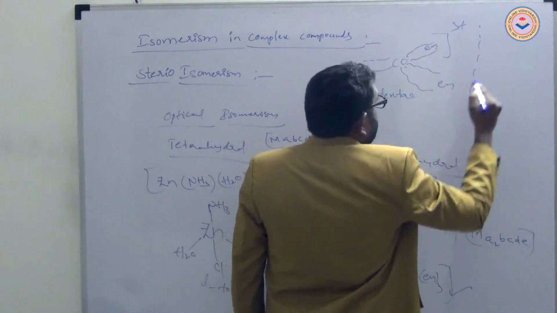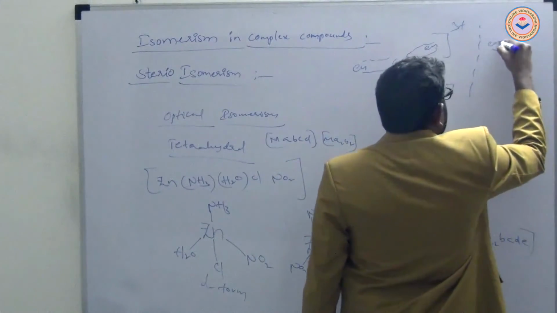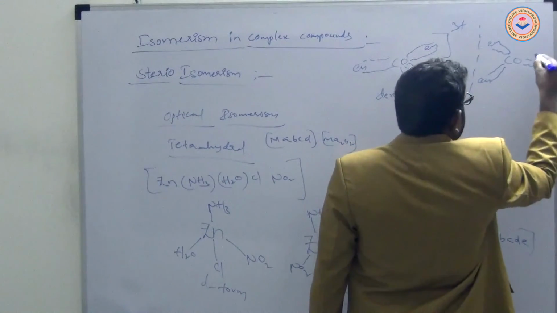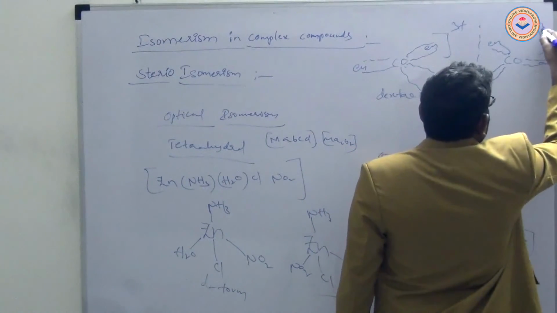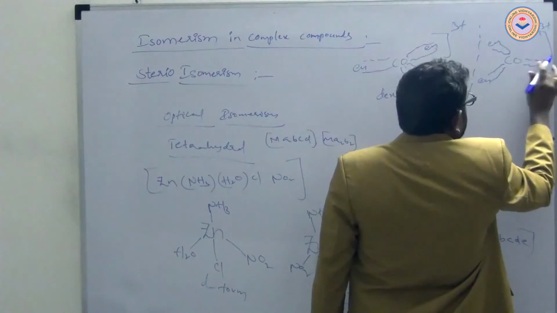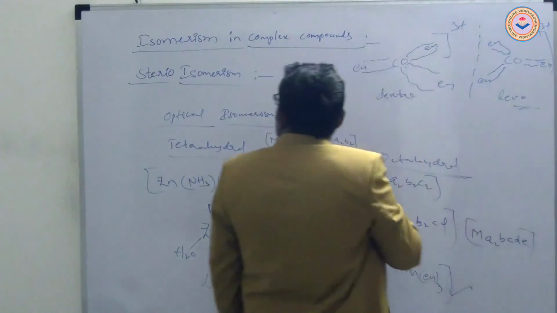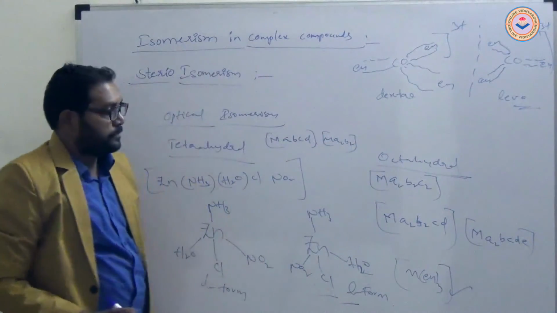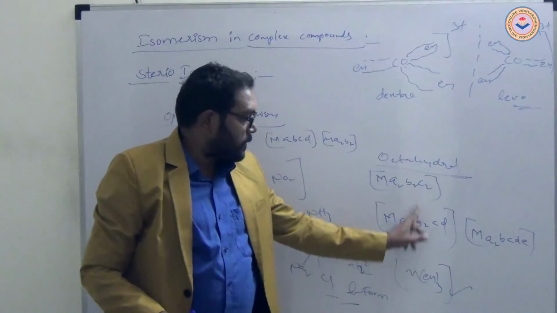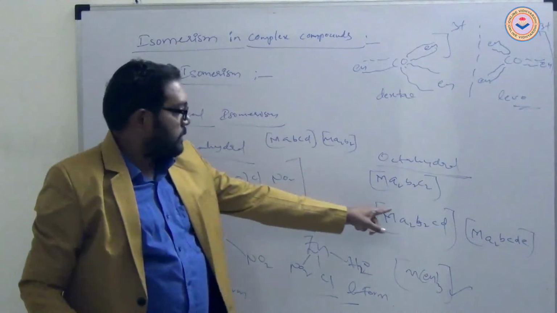If the mirror image is taken, cobalt with en, en and en, it is also +3 oxidation state. It is the levo form. Dextro and levo forms are optical isomers. In octahedral complex compounds, these types of complex compounds exhibit optical isomerism.